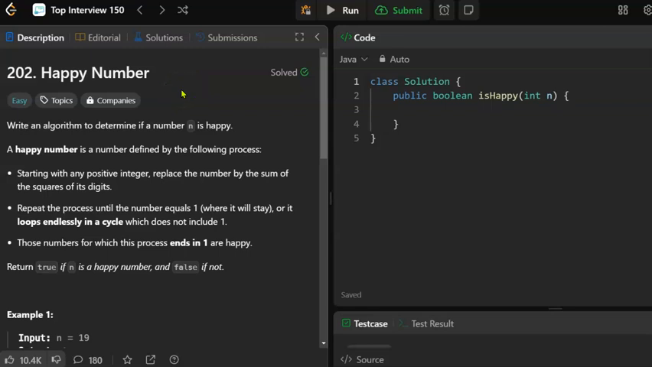Hi, I'm Paul. We're doing LeetCode Must Know interview questions. Today's challenge is Happy Number, and it's rated as easy.